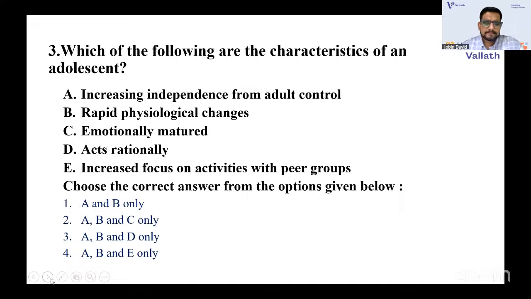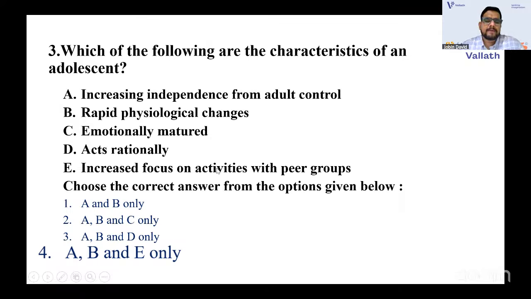Okay. The correct answer is ABE. That means increasing independence from adult control, and rapid physiological changes are there. Sorry, in adolescence there are rapid physiological changes both in male and female, as you notice. They won't be emotionally matured. And they don't act rationally, because hypothetical problems they can deal with, but they don't act rationally.